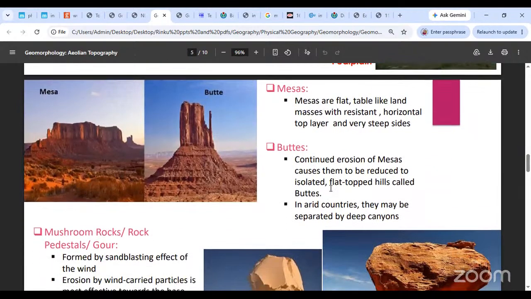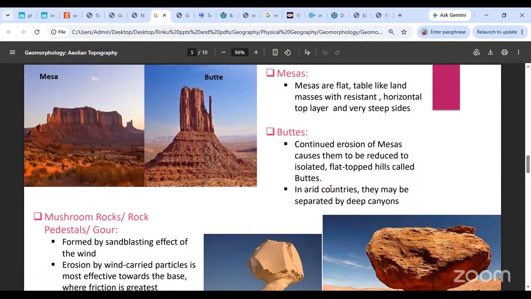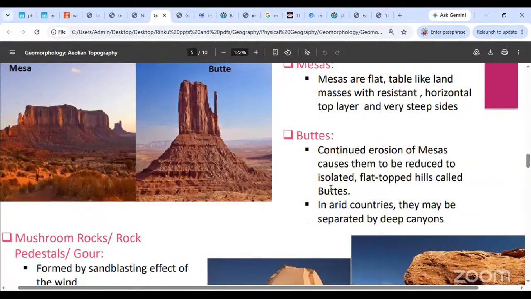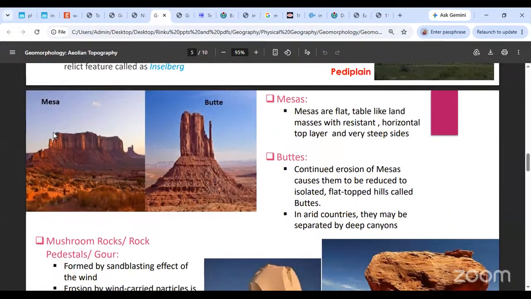Inselberg: insel meaning isolated, berg meaning mountain, for it's a German word. Okay, next kind of features are called mesas and buttes. Mesa, Spanish में टेबल को मेसा बुलाते हैं. A table gets called a mesa. Now look at this particular feature, ये वाला फीचर को देखिए. Can you see the sides of it are extremely steep? What about the top? It is absolutely flat. Because of the wind erosion, the top is flat and the sides are really steep, so it looks like a table. They call it a mesa.